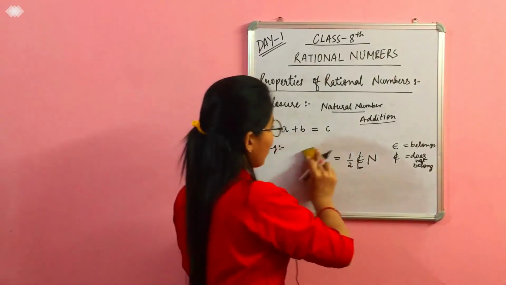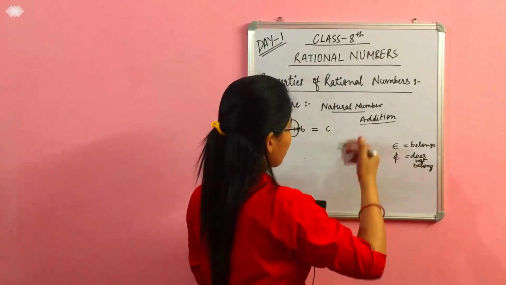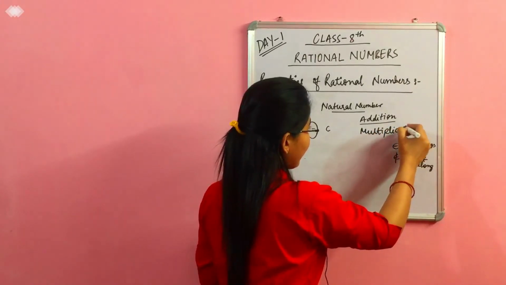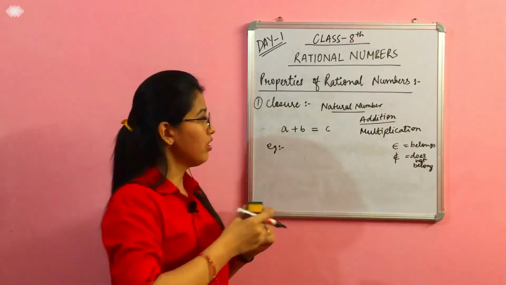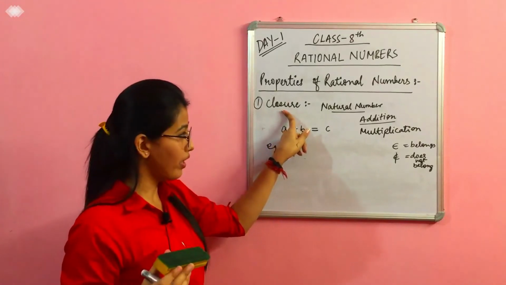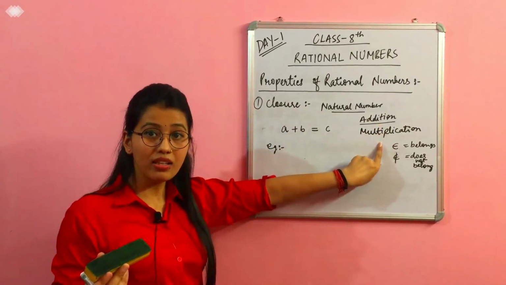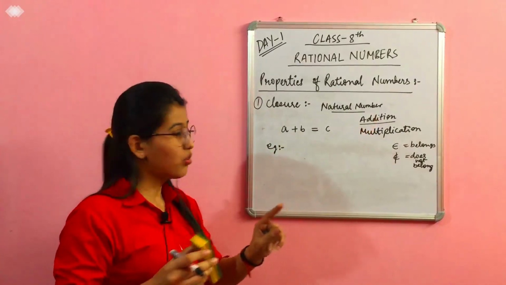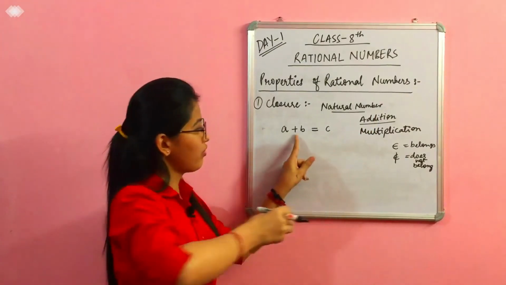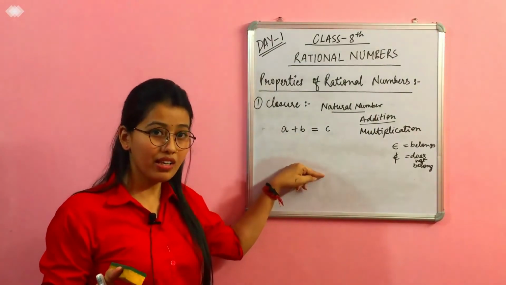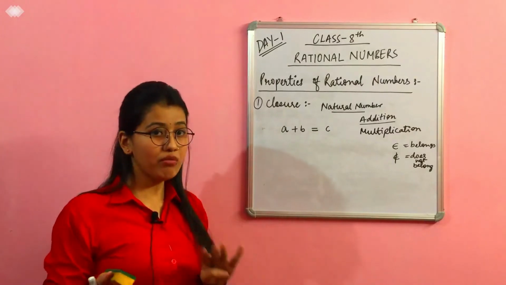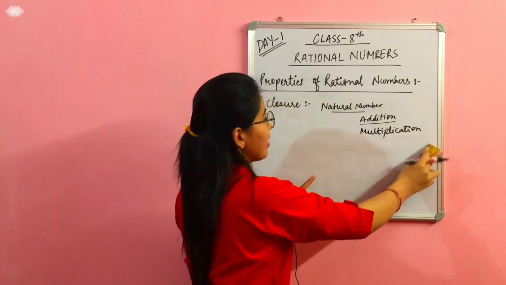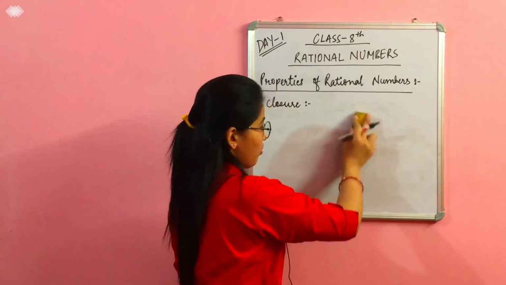So if I conclude from all these examples, we can see that in the set of natural numbers, the closure property is holding for addition and multiplication. Understood? This is our conclusion. We have checked addition, subtraction, division, and multiplication. We performed 4 operations. This was the case of natural numbers.